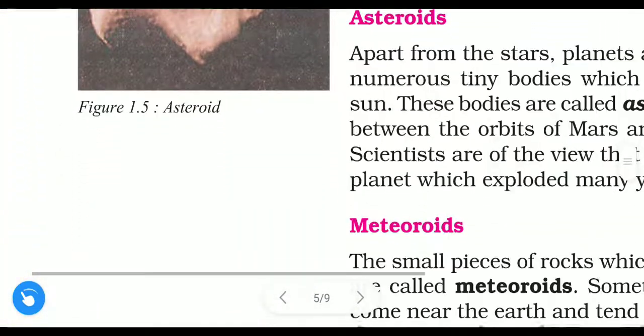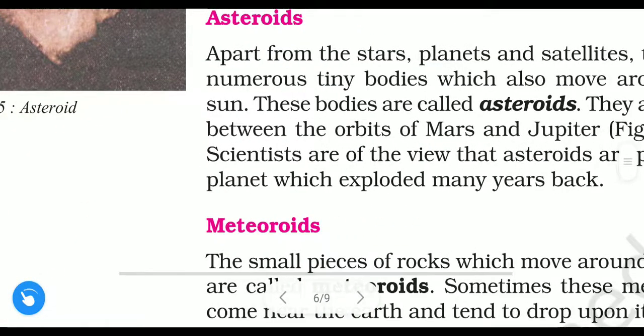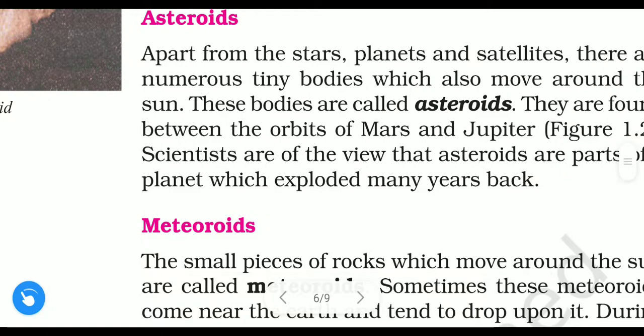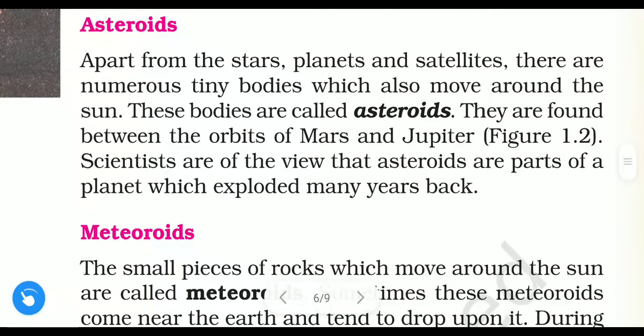Now here it is given, scientists are of the opinion that asteroids are parts of a planet which exploded many years back. So scientists have an opinion about the asteroids. What is the opinion of scientists?